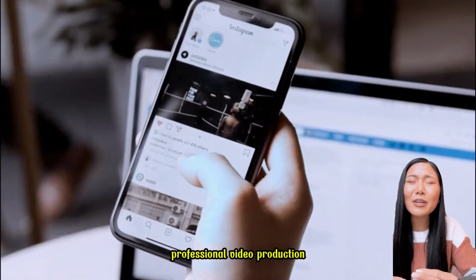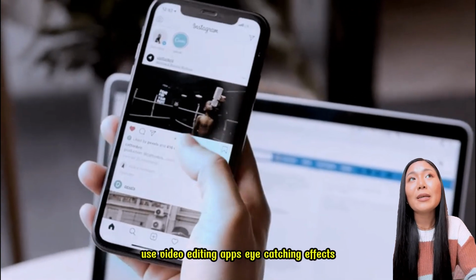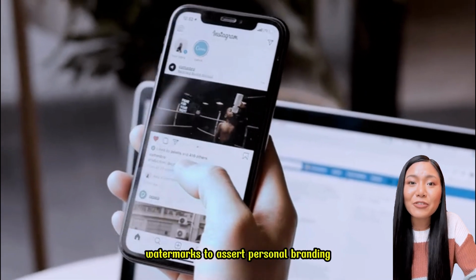Professional video production. Sharp images, clear sound. Use video editing apps, eye-catching effects. Insert logos, watermarks to assert personal branding.